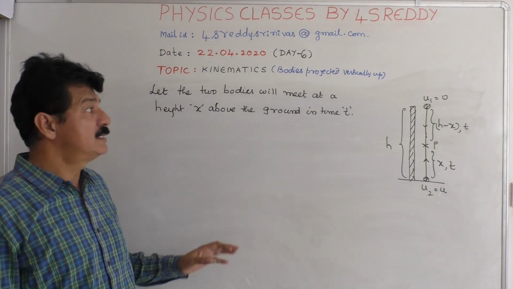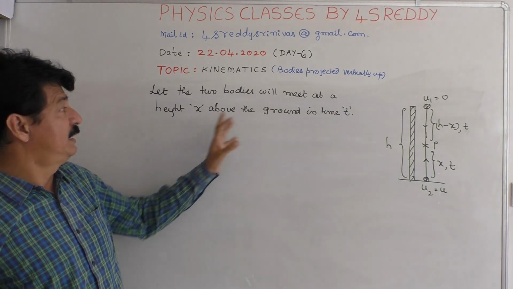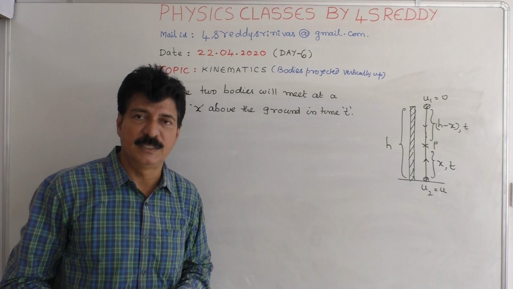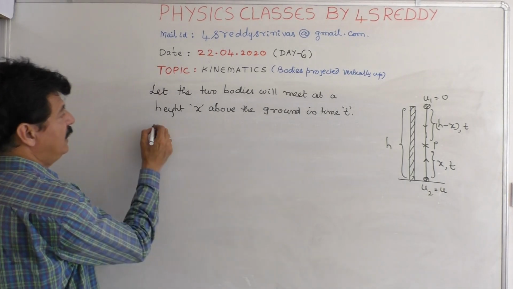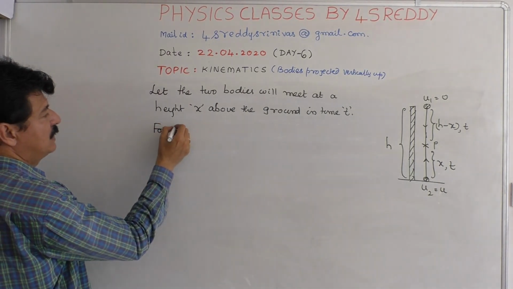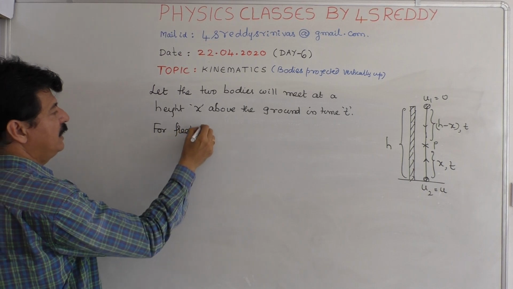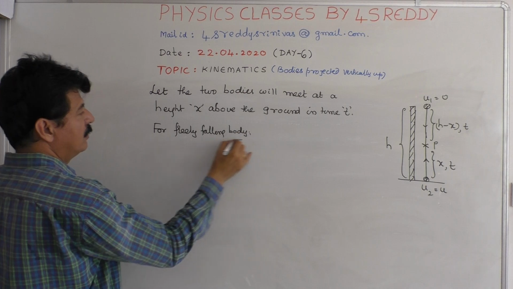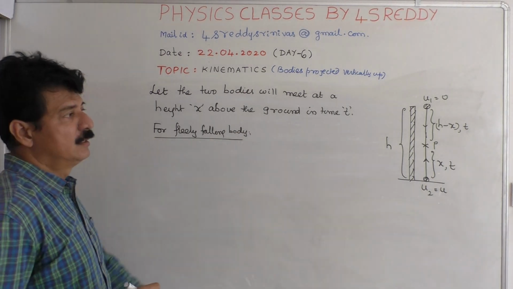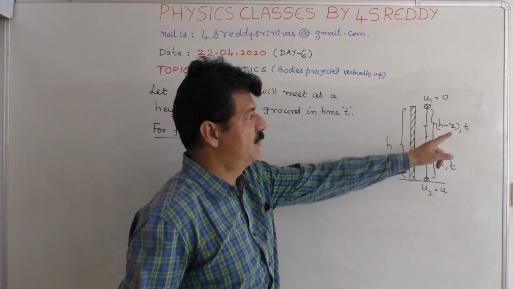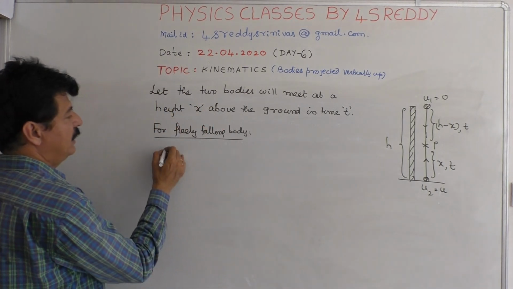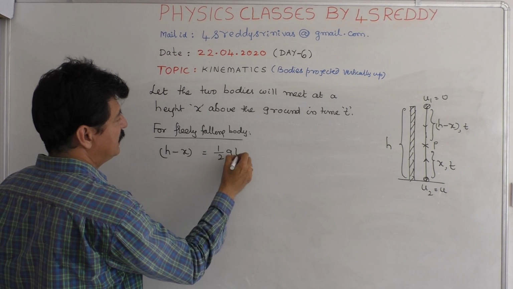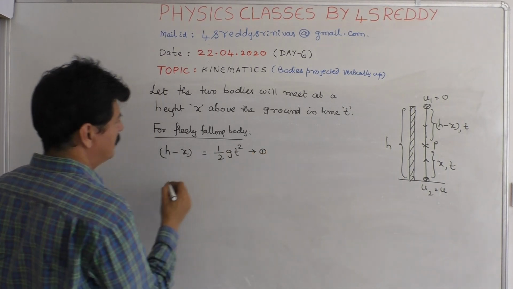What you have to assume is two bodies will meet at a height x above the ground in time t. Now, for the freely falling body, what do you have to write? This covers a distance of h minus x. So, h minus x can be written as half gt square is the first equation.